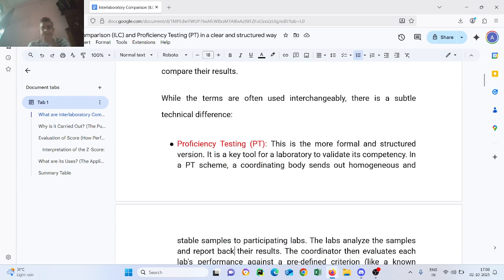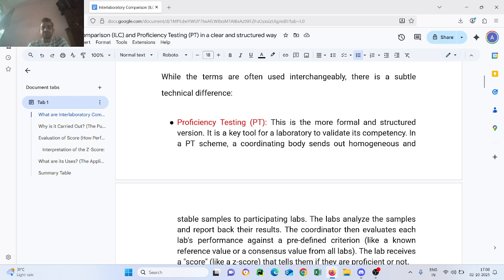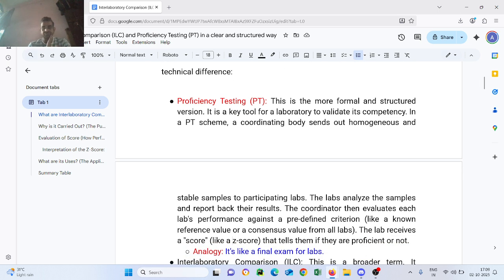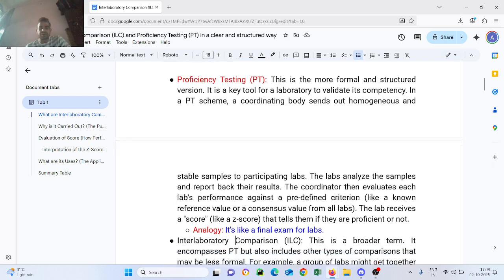Proficiency testing. This is the more formal and structured version. It is the key tool for a laboratory to validate its competency. In a PT scheme, a coordinating body sends out a homogeneous and stable sample to participating labs. The labs analyze the sample and report back their results. The coordinator then evaluates each lab's performance against predefined criteria, like a known reference value or a consensus value from all labs. The lab receives a score, like a Z score, that tells them if they are proficient or not. Analogy: it is like a final exam for labs.